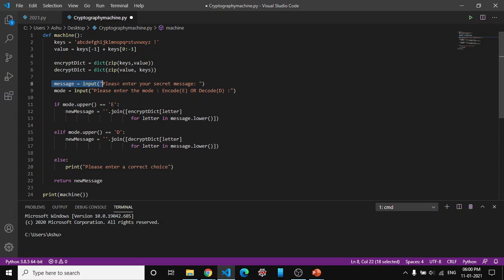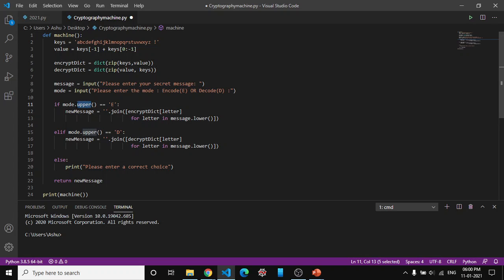Please enter your secret message, which the user will enter, and there is an option we have given to choose whether to encrypt or to decrypt. Now, if the user enters E, that means it will encrypt the message. If the user enters small e, then it will automatically change into uppercase.